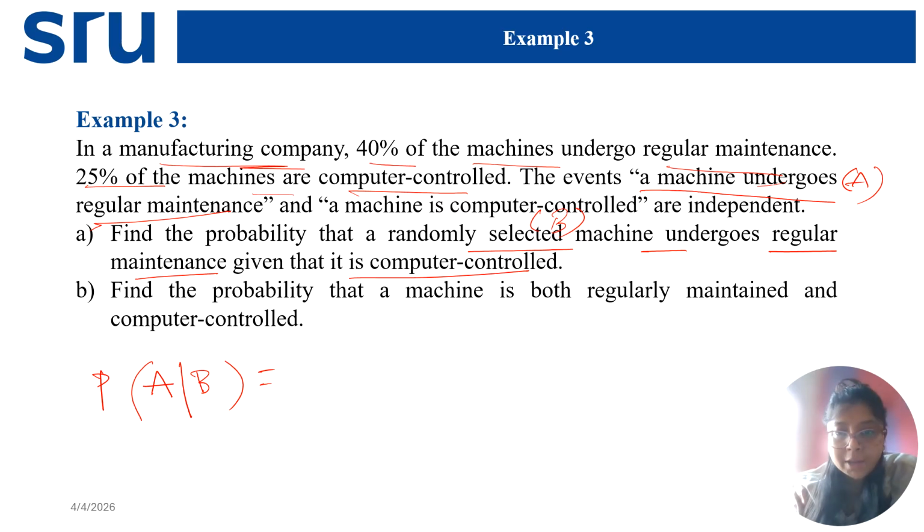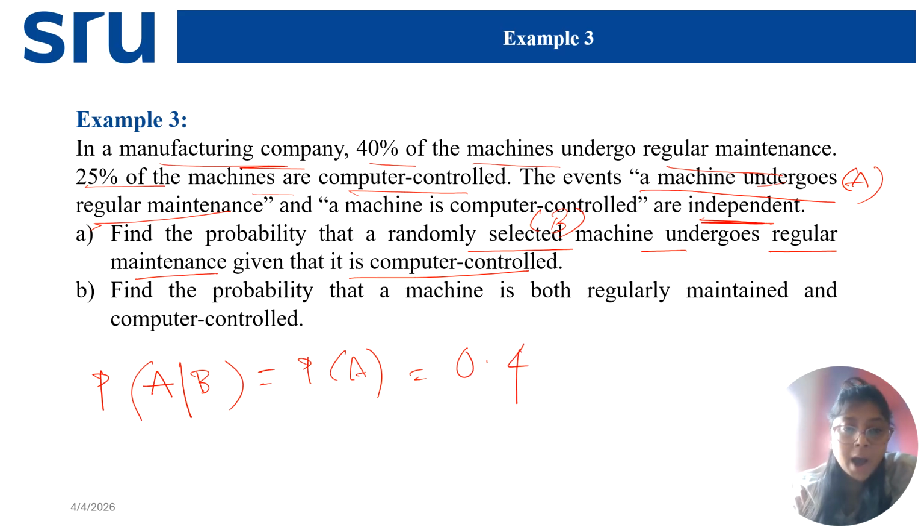Now I have the information, they are independent. So this is equal to probability of A. Now what is the value for probability of A? 40% of the machines undergo regular maintenance. So I have 0.4. This is my first answer.